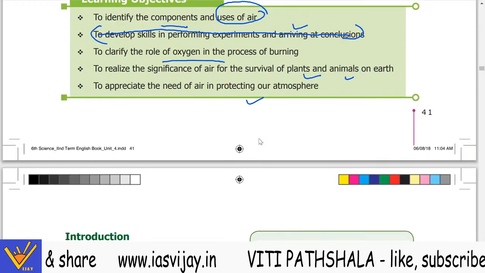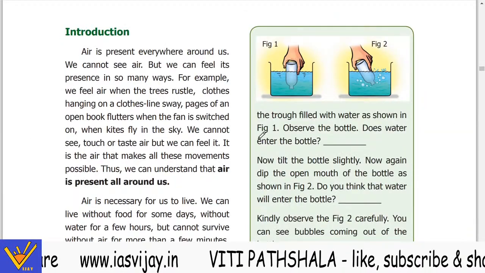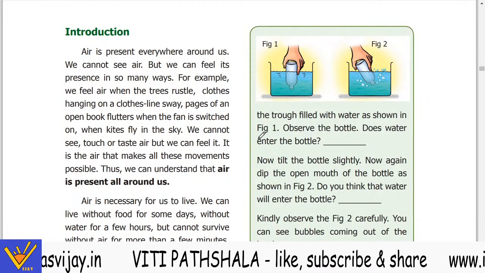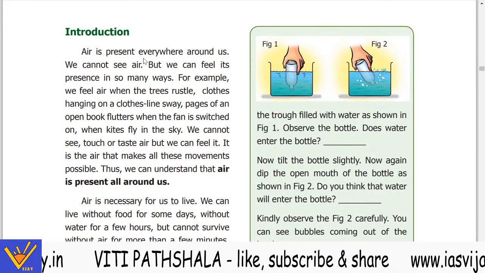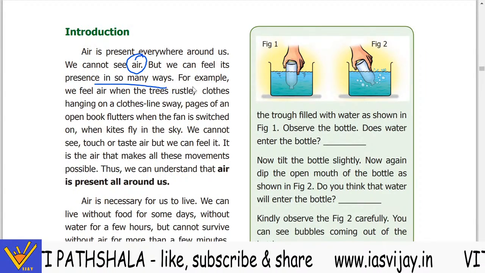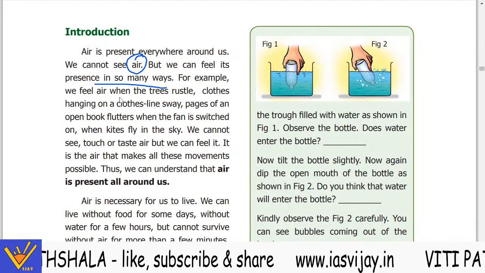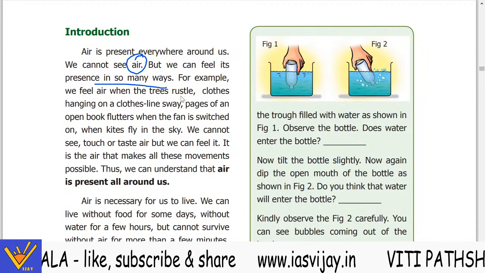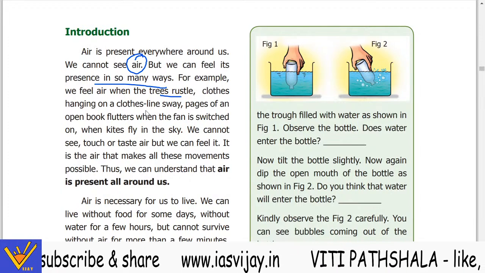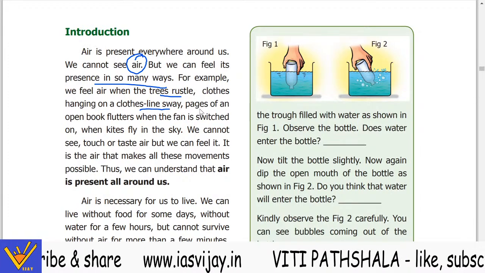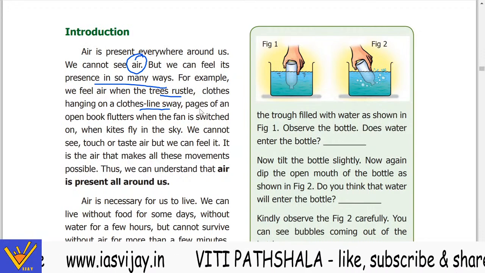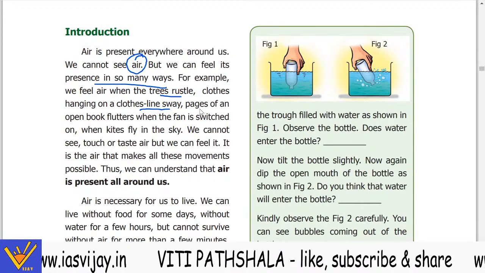So let's start. Now introduction. Air is present everywhere around us. We can't see air, but we can feel its presence in so many ways. For example, we can feel air when the trees rustle, clothes hanging on the clothesline sway, pages of an open book flutter when the fan is switched on, and when kites fly in the sky.